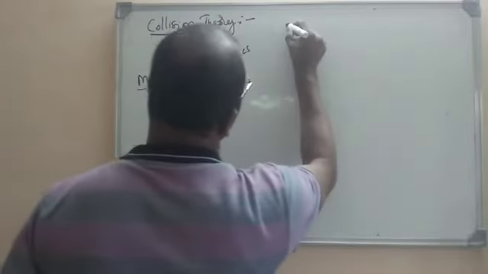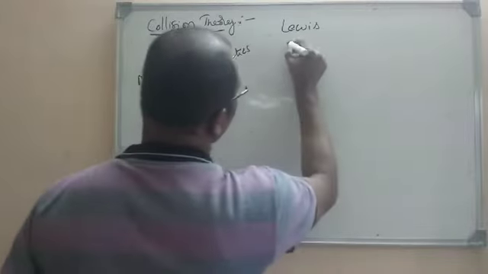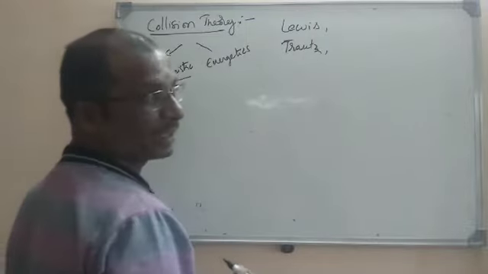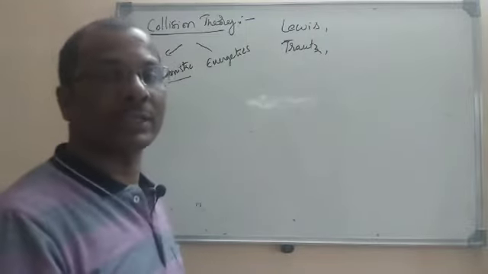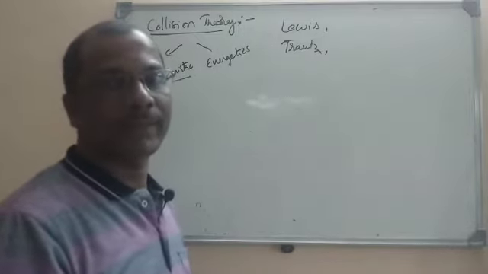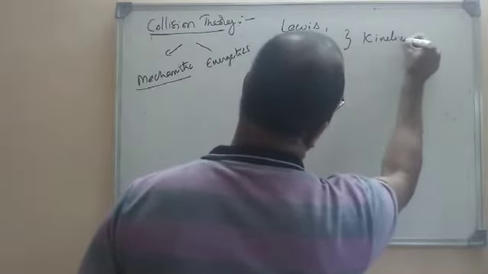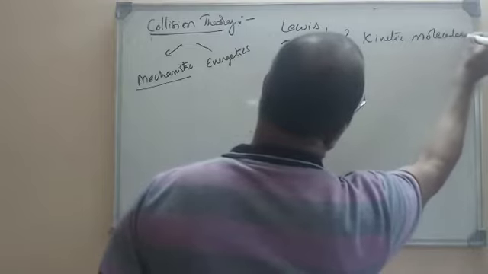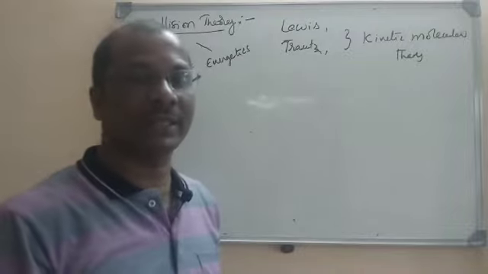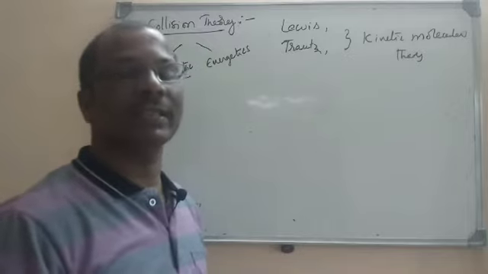This theory was given by William Lewis, who is one person. The other one is Max Trautz. William Lewis and Max Trautz are the two persons who postulated collision theory, which explains the rate of a chemical reaction. Actually, the basis for this theory is the kinetic molecular theory of gases. We studied it in the first year in states of matter. So, that is the basis for this theory also. It considers the kinetic molecular theory.